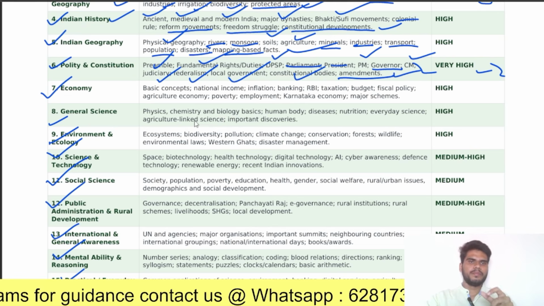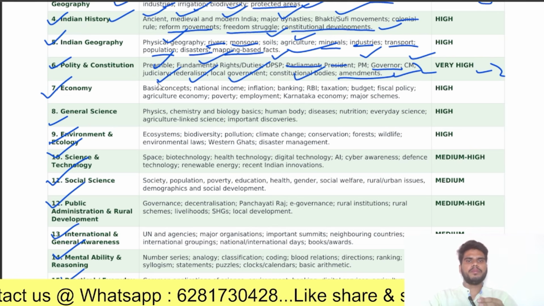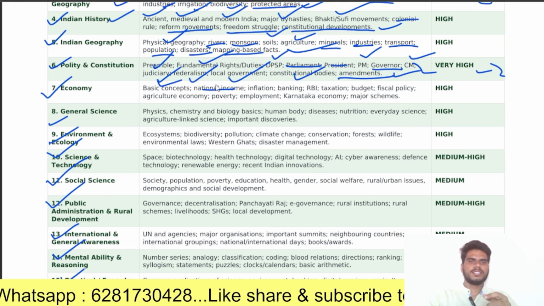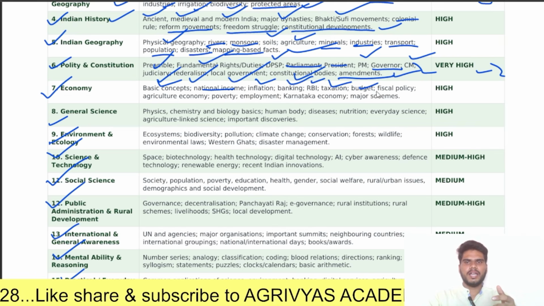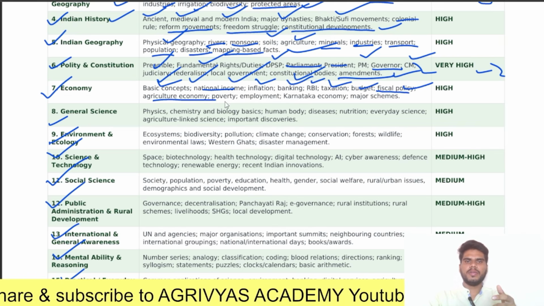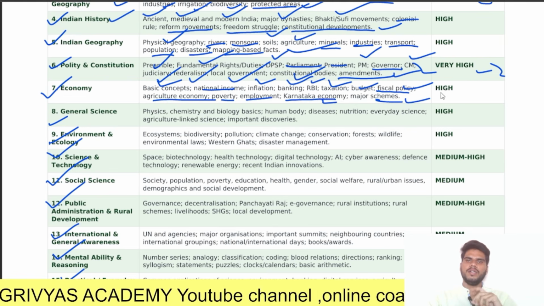Next, coming to the economy. In economy, you should cover both Indian economy as well as Karnataka economy, like basic concepts, national income as well as state income, inflation, banking, RBI, taxation, budget and fiscal policy, agricultural economy, poverty, employment, Karnataka economy and major schemes. These topics should be covered for economy.